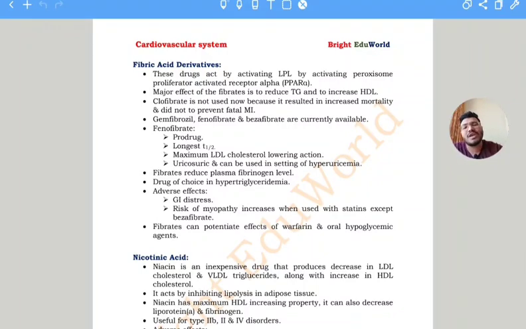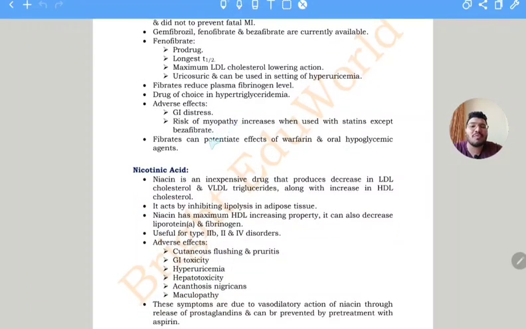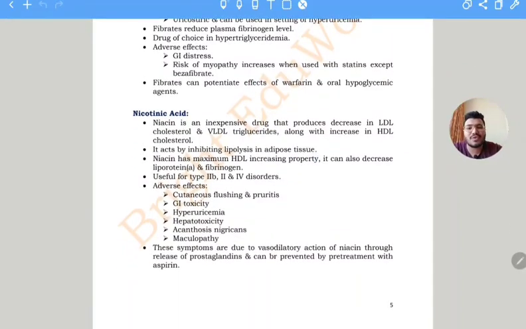So you should be prepared with the mechanism of action, the side effects, the drugs, the uses, and the special characteristics. Maybe this time they will ask which drug causes myopathy and which drug increases the risk for myopathy. So in this way, you should be prepared and your notes should be properly studied. It will be helpful for your exams.